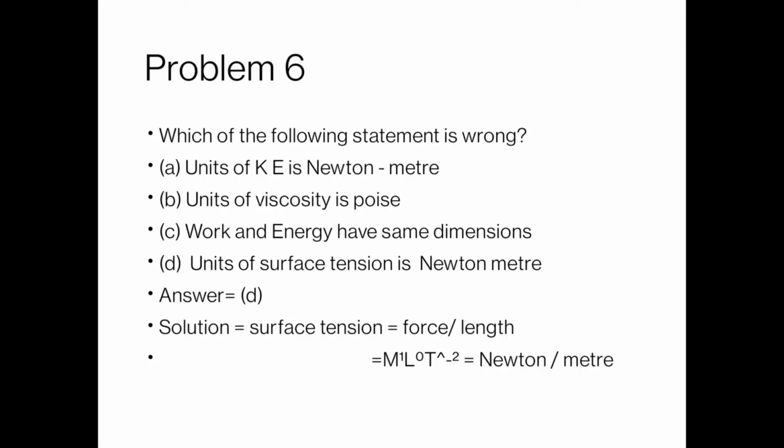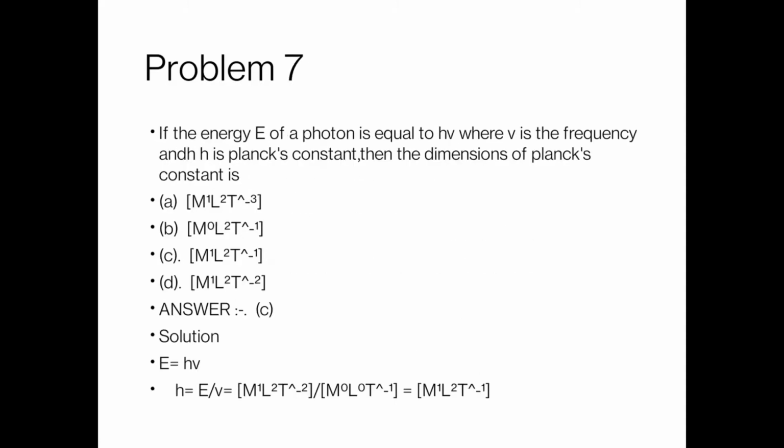Surface tension is equal to force upon length, and the unit comes out to be Newton per meter, not Newton meter. So our fourth option is the wrong statement.